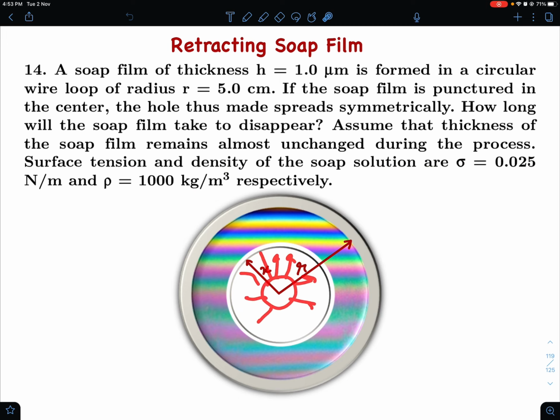If you puncture it, then there are surface tension forces which are trying to pull this outward, and this hole will become bigger and bigger. As the hole becomes bigger, this much water will get into a very small annular region, and this annular region will spread out, and we have to find out when this annular region vanishes and the film is completely disappeared.